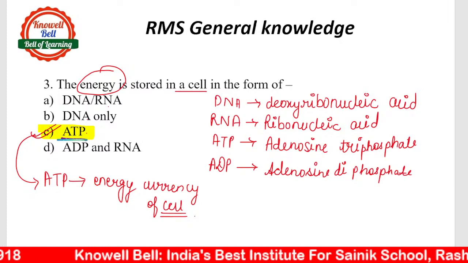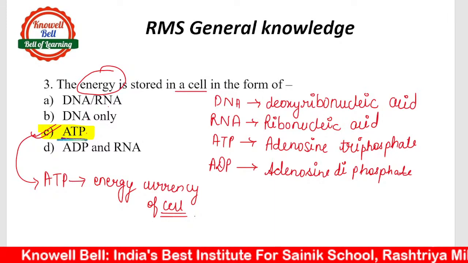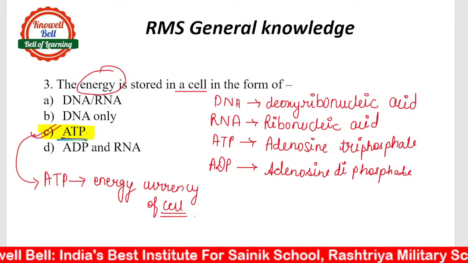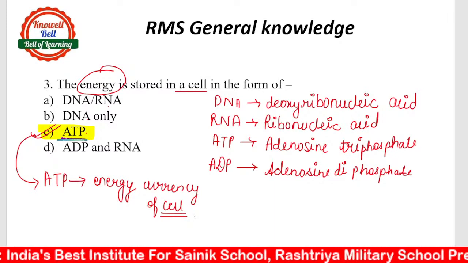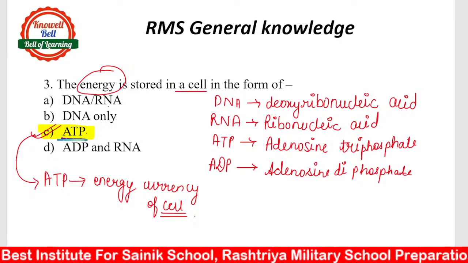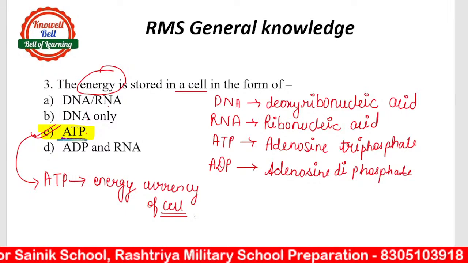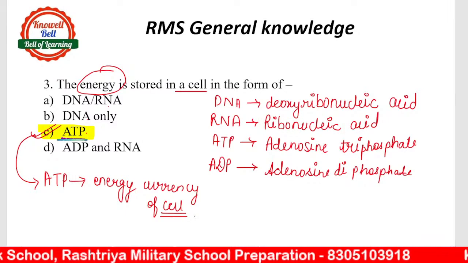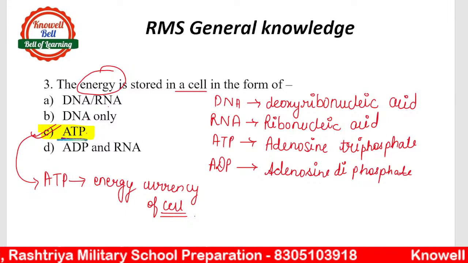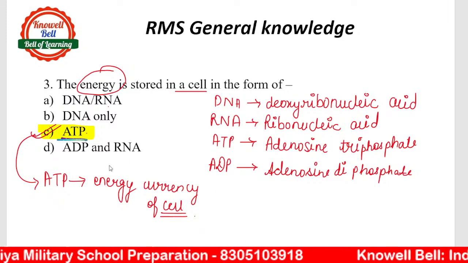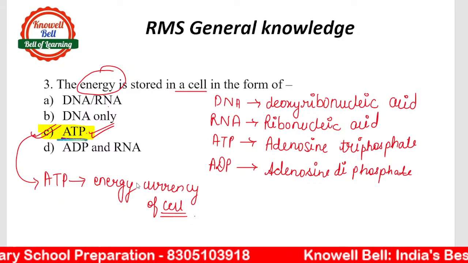Similarly, our body is made up of many cells, and for their working the cells need energy. So where is this energy stored in the cell, in what form? That is the question being asked. Keep in mind that the energy in the cell is stored in the form of ATP.